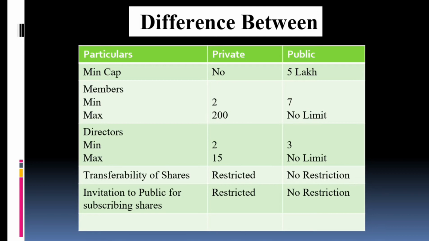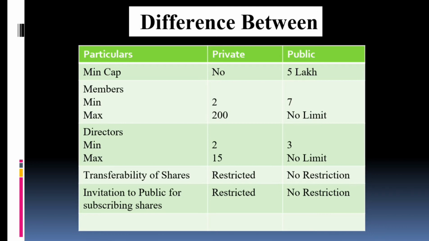Now come the members. Minimum members: 2 members should be there in case of the private company. In case of the public company, there should be at least 7 members to start a company. Okay, for the maximum, there is a limit. In case of a private company, there can be 200 members, but in case of a public company, there is no limit. They can be 1 lakh members, 2 lakh members, 1 crore members. So there is no limit in the case of a public company.